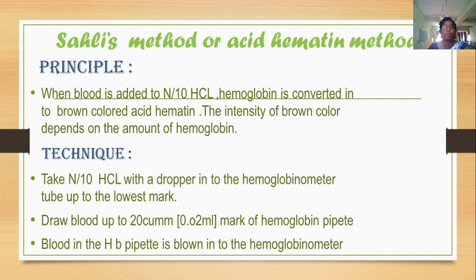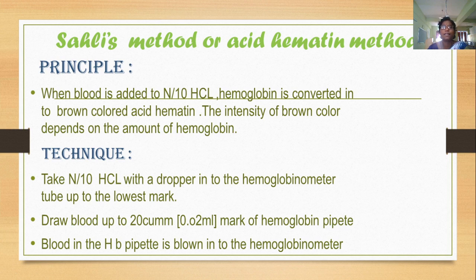Then the technique of the hemoglobin method. First step, take N/10 HCl with a dropper into the hemoglobinometer tube up to the lowest mark. Then draw blood up to the 0.02 ml mark of the hemoglobin pipette. Then the blood in the pipette is blown into the hemoglobinometer.